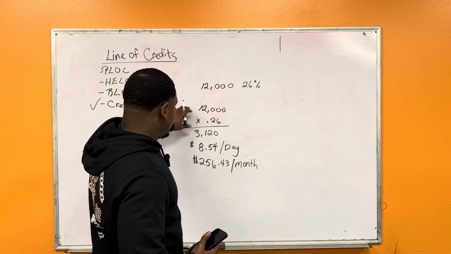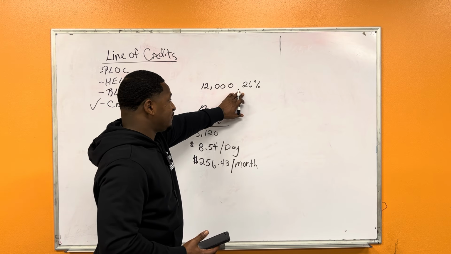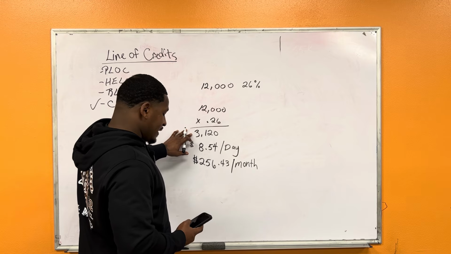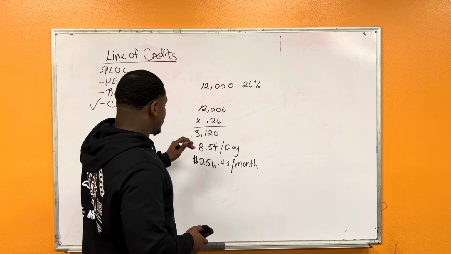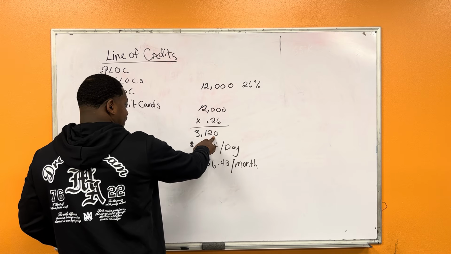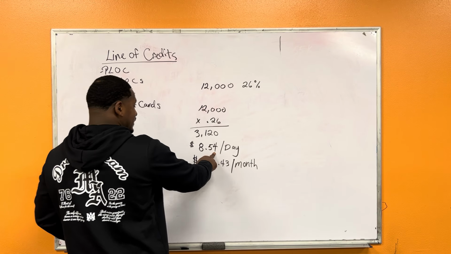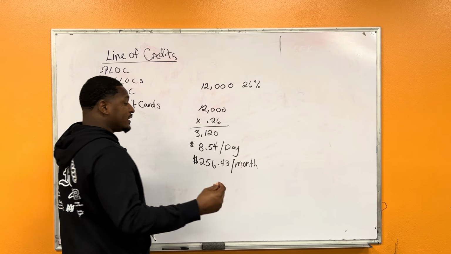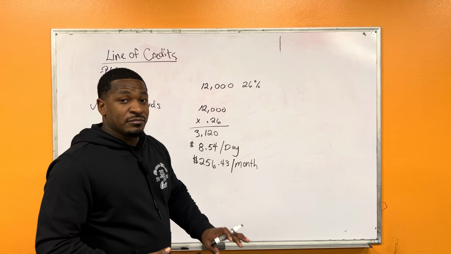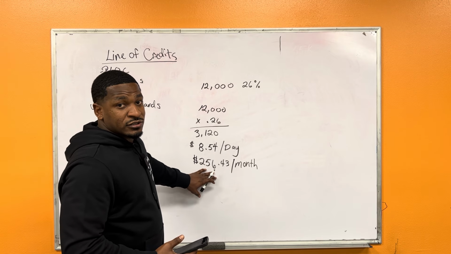So let's start from the top. You get the balance. You multiply it by the percentage of the interest rate that your credit card is at at that current time. After that, we divide this number by 365 days. Then that's how we get our average daily balance. And then we multiply this number by 30 because there are 30 days in a month. That's how we come up with $256.43 for the month. That'll be your minimum payment for your credit card.